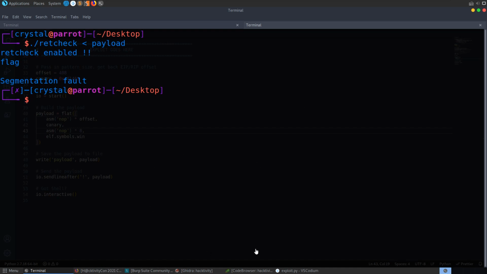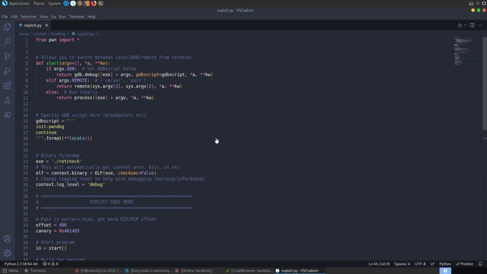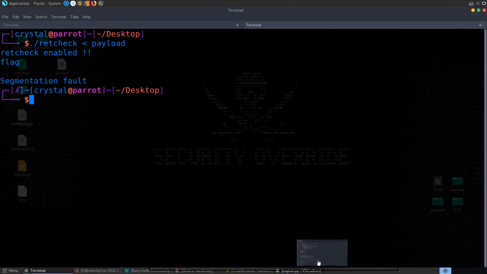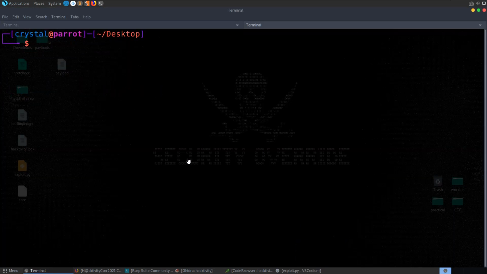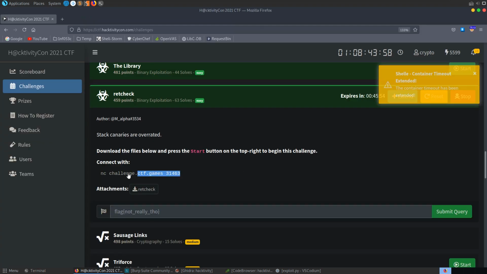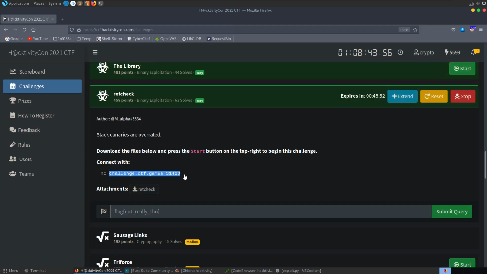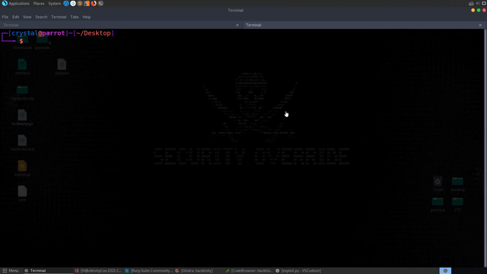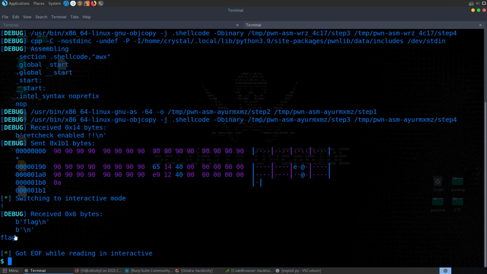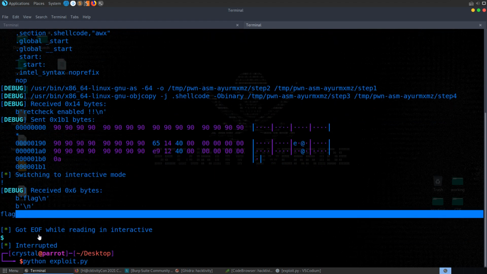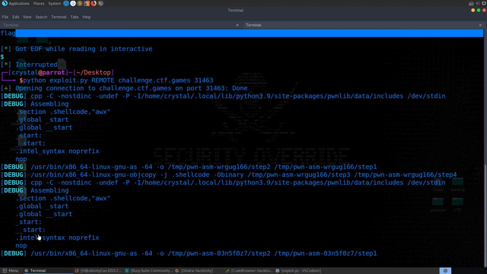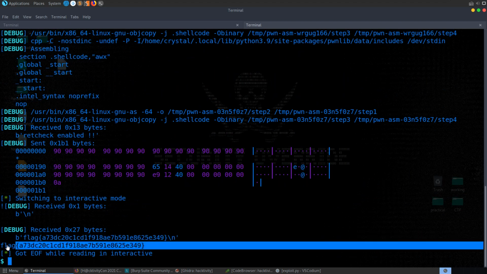So what we can do, because we've done this Python script with the remote option, is we can just directly try this against the remote server. So let's take a copy of the server address and the port number here. And just to demonstrate, we can do Python exploit, that's local, and it's got us that flag. And now we can do the exact same thing, but just say in here remote, paste in that server and that port number, run it, and we get back our actual flag.